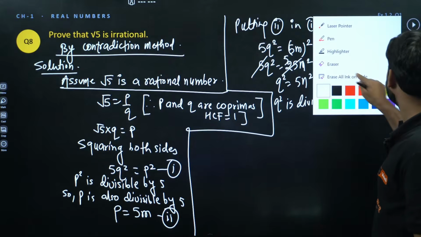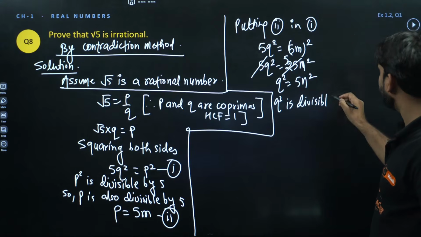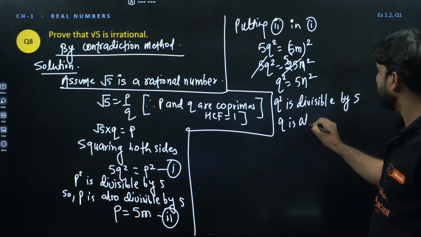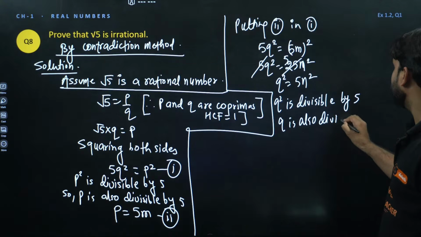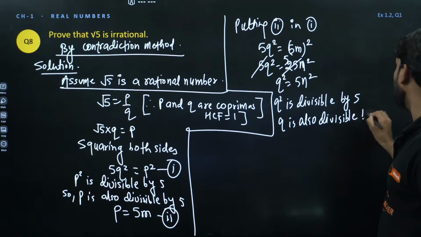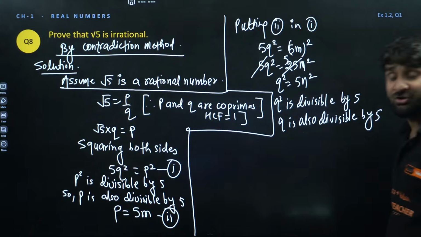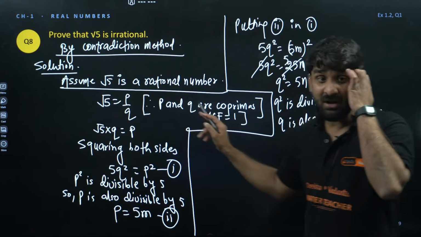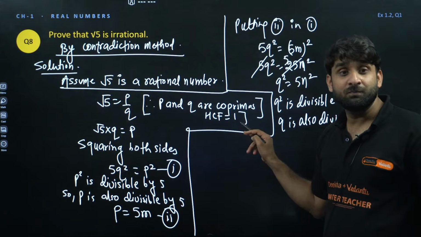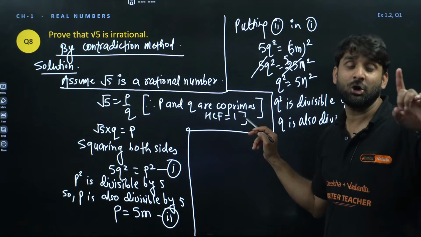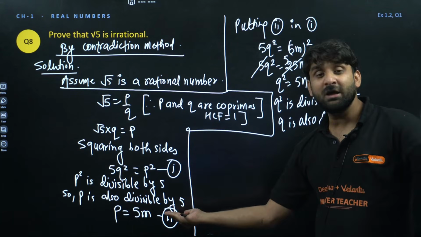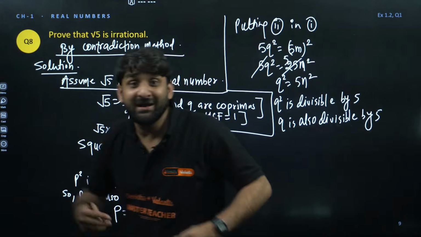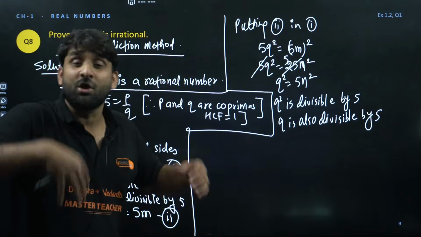by 5, and if q square is divisible by 5, so we can write q is also divisible by 5. And do you know this is contradiction? Why? Because our assumption was root 5 is rational number and p and q are co-prime. So p and q had only one common factor 1. But what we are getting here, p is divisible by 5, q is divisible by 5, means we are getting one more factor, which is contradicting our assumption.